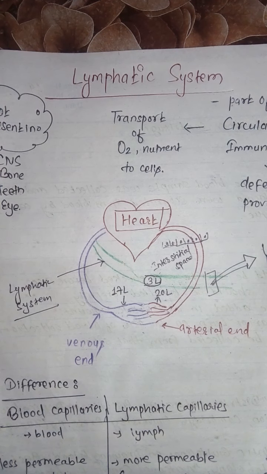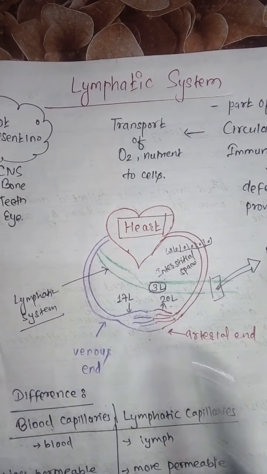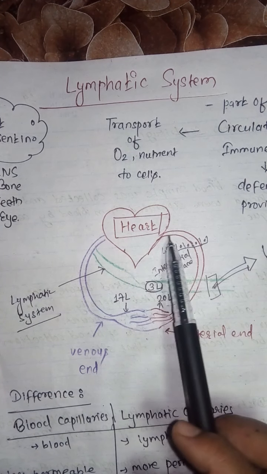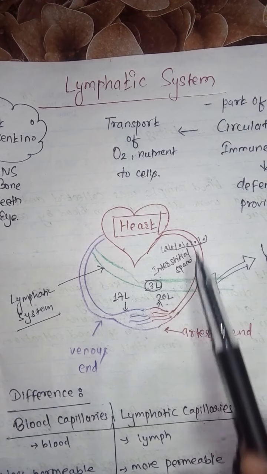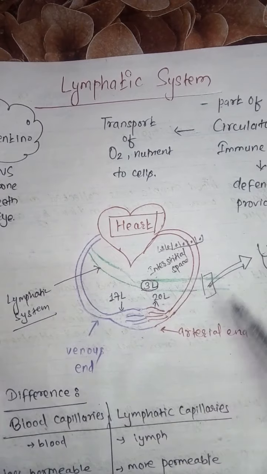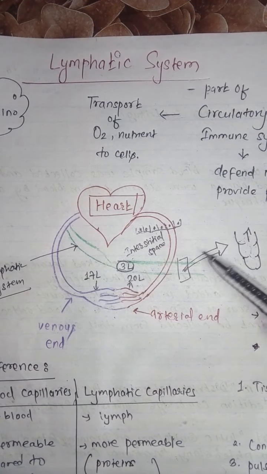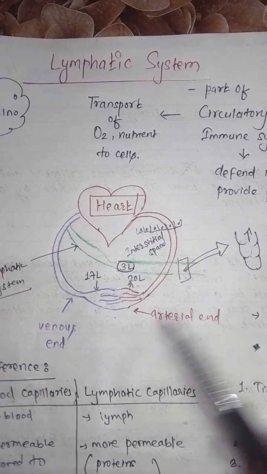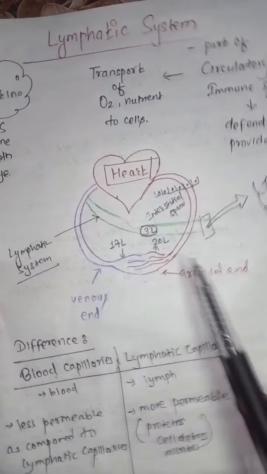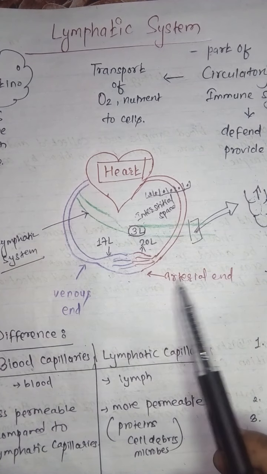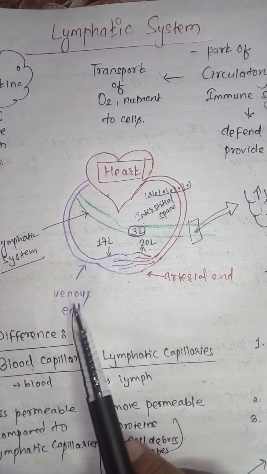Now let's see how these two systems are related to each other from the following diagram. This is a picture of the heart, and from the heart the blood is pumped to the different parts of the body through the artery. The smaller part of the artery is called arterioles, and the smallest part is known as the capillaries. In the capillaries there are two ends, one is the arterial end, another one is the venous end.